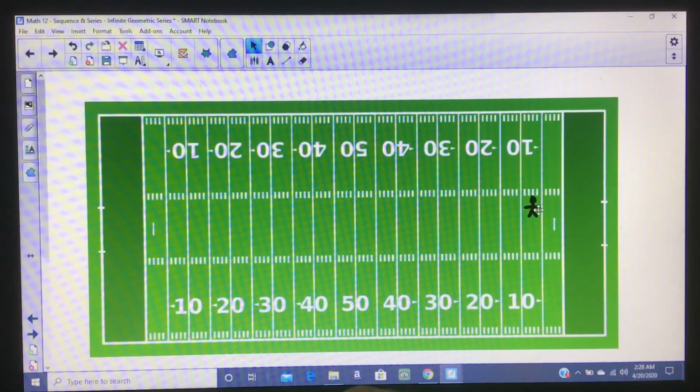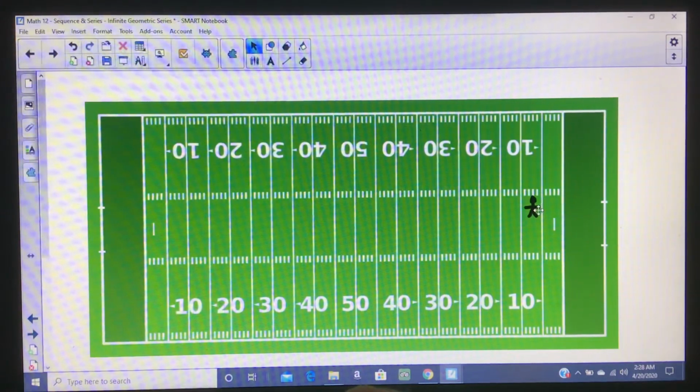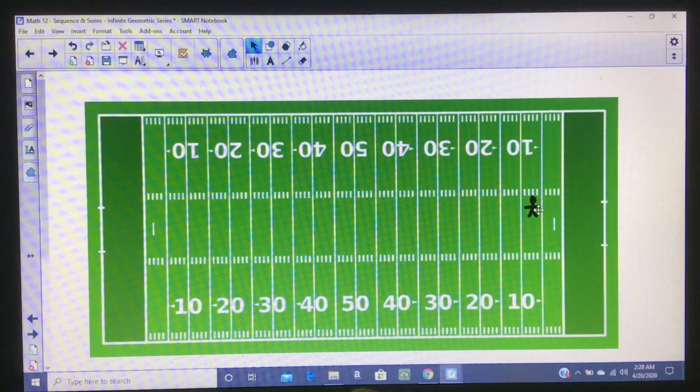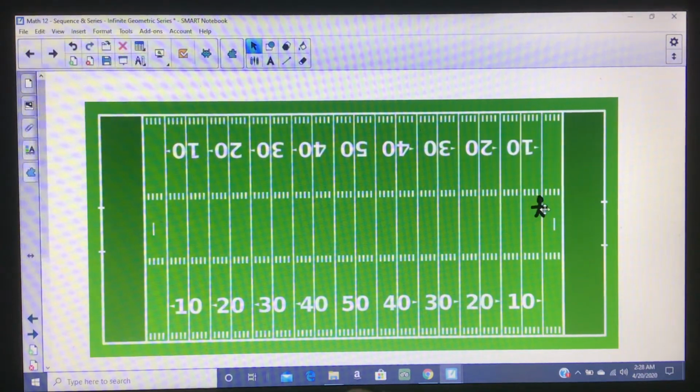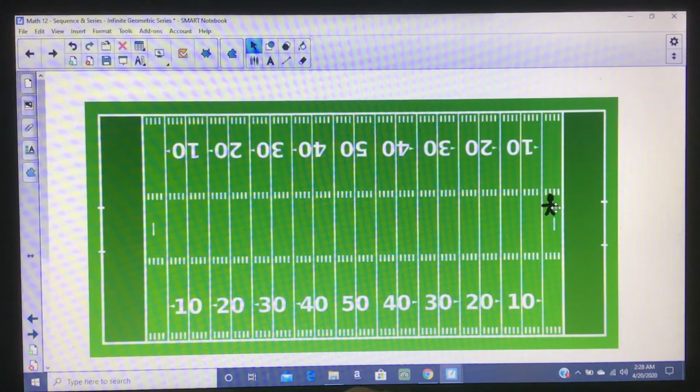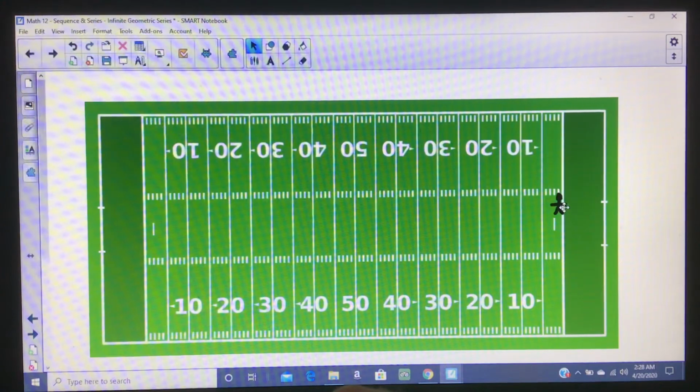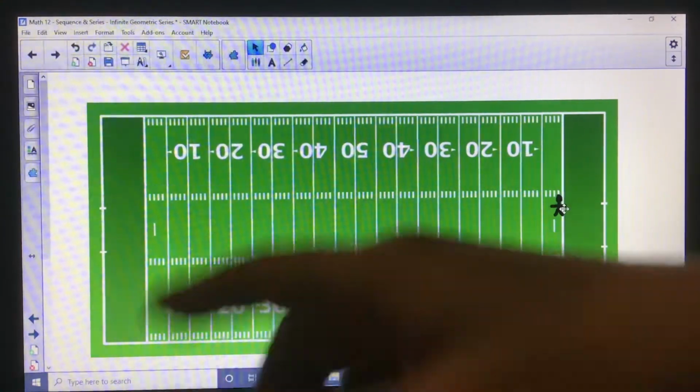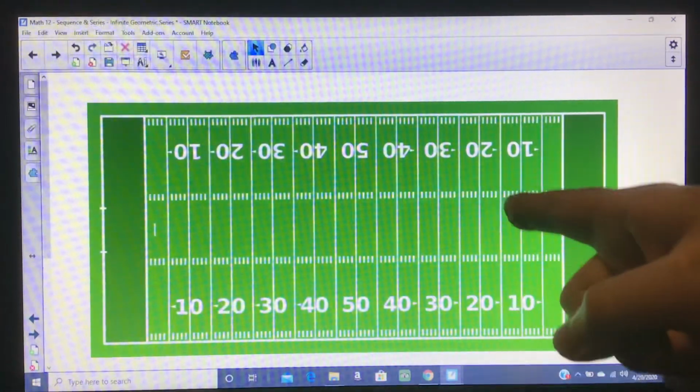And now you start to get the idea, if I keep cutting this in half, half of 6.25 is 3.125. So they're going to walk about 3-something yards. Now, I'm not going to do it exactly, but half of 3 is about 1.5. They'll walk 1.5 yards. Then they're going to walk 3/4 of a yard. Then they're going to walk 3/8 of a yard. And every time they go on, they're walking less and less. In fact, notice I keep cutting in half. So they've gone half the field, half the field, half the field, half.